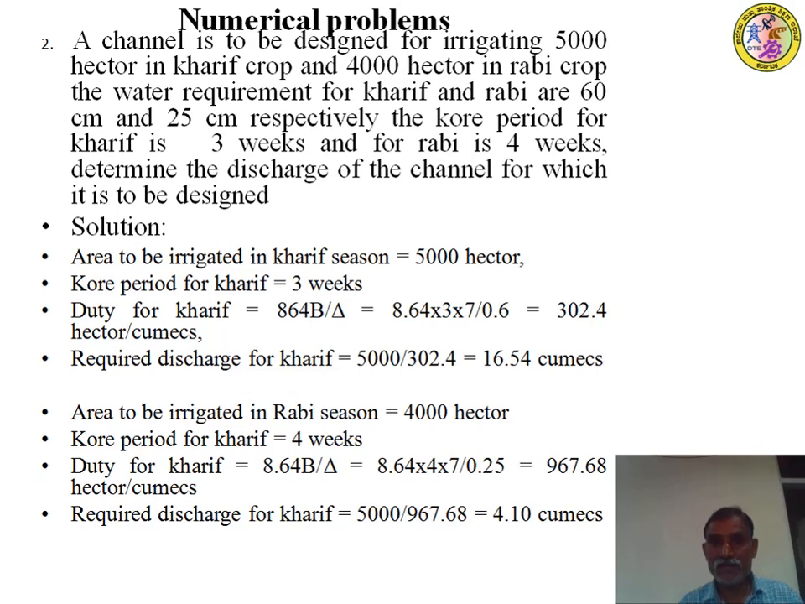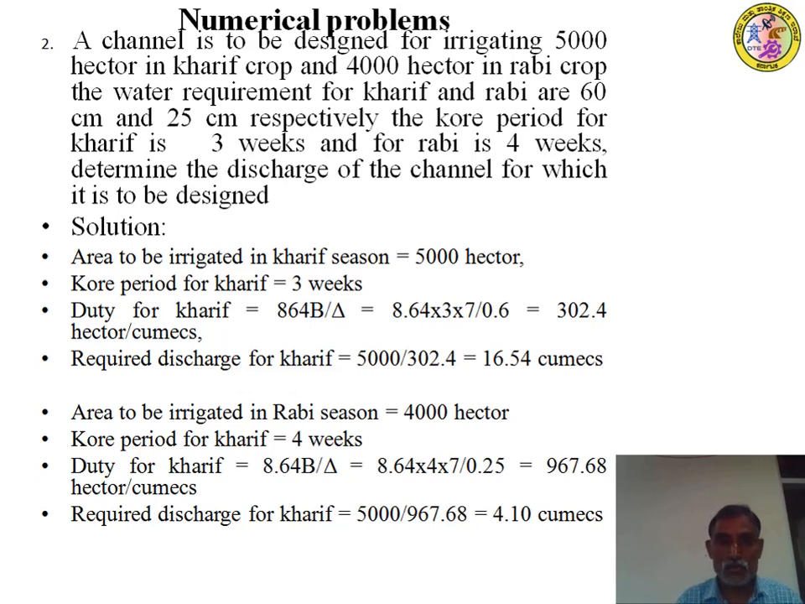Got the idea? That means 5,000 hectares of land is there for the Kharif season and 4,000 hectares of land is there for the Rabi season, and also the base period or crop period. The water requirement for Kharif is 60 centimeters and for Rabi 25 centimeters respectively. Core depth, delta, is 60 centimeters for Kharif and 25 centimeters for Rabi. And similarly the base period B is equal to 3 weeks and 4 weeks.